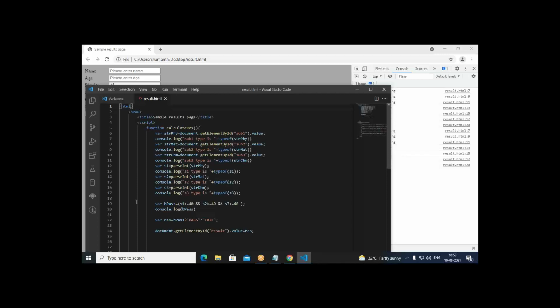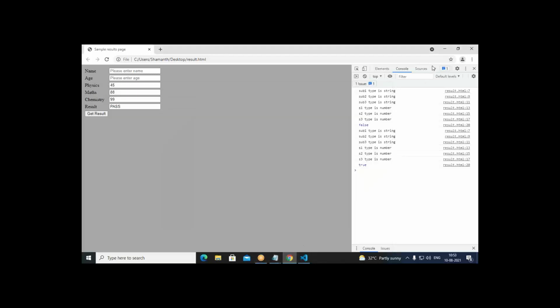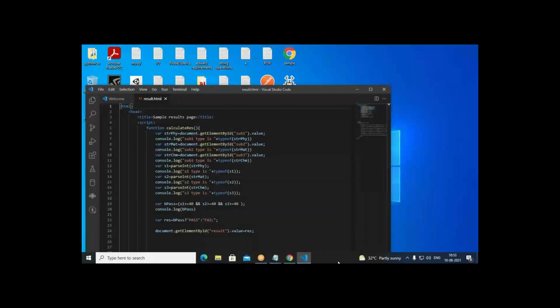So to convert into integer, I am using parseInt. Var s1 equal to parseInt, var s2 equal to parseInt, var s3 also parseInt. So once we convert, what type of data is it showing? It's showing numeric. Initially, strphy is string type of data, but when we go with parseInt, that is converted to number format.